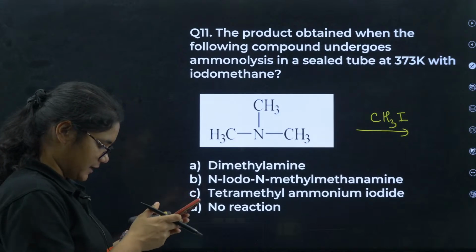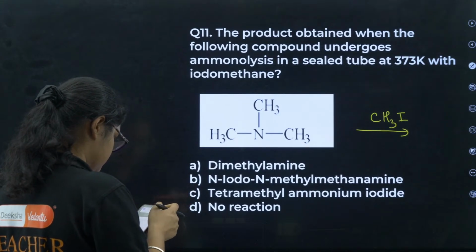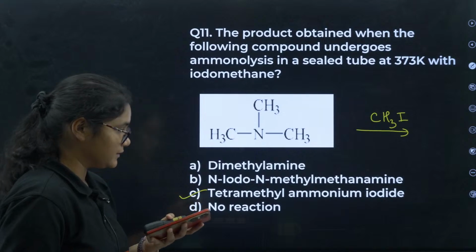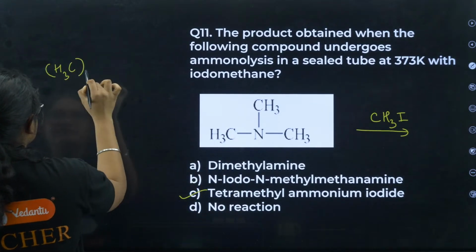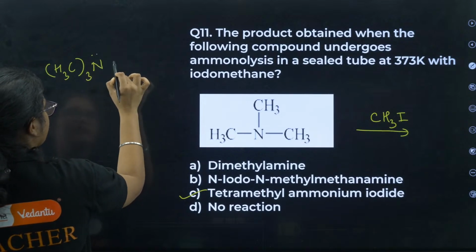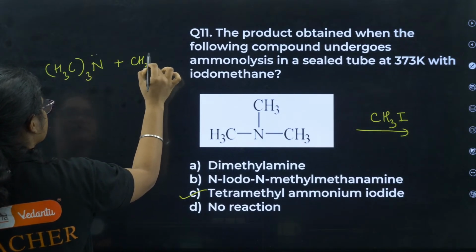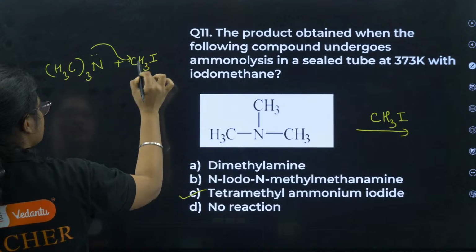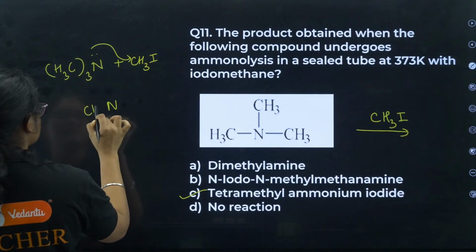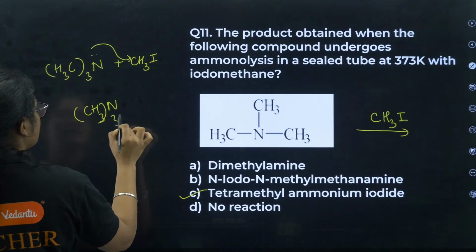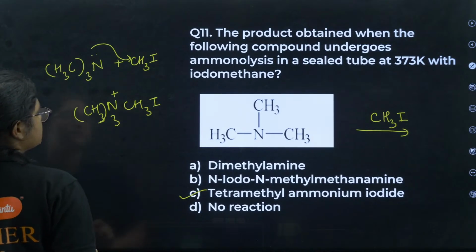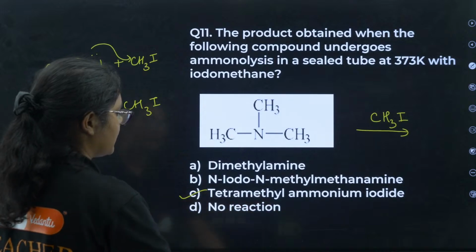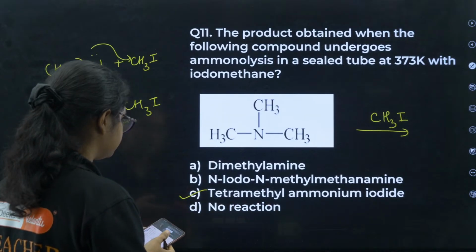Yes, C is the correct answer here. See how the reaction will take place. You have (CH3)3N, and it is reacting with CH3I. So this one will attack here. So what will I get? (CH3)3N and CH3I, right? So that is tetramethyl ammonium iodide.